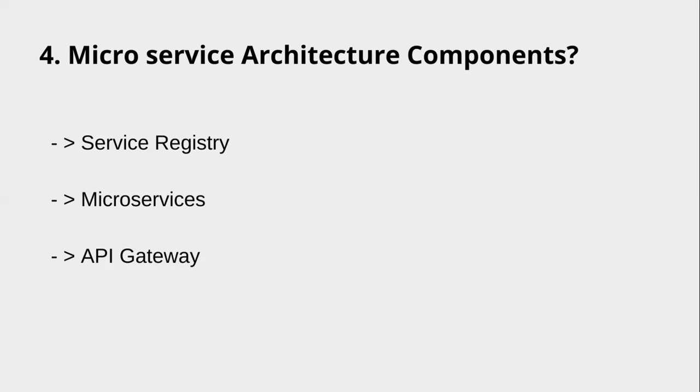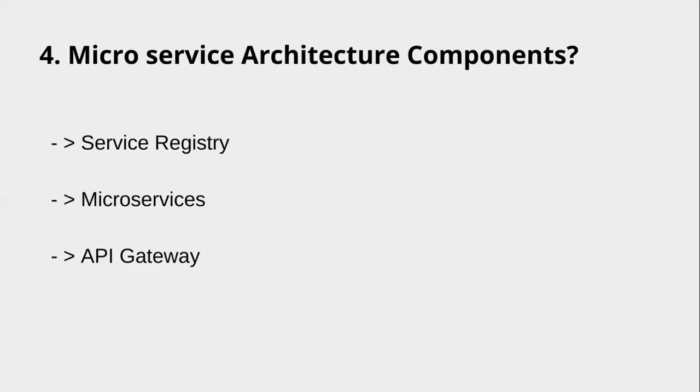If you want to talk about generalized microservice architecture, we have three main components. What components are there? Service registry is one component, microservices is the second component, and API gateway is another component. There is no rule that every project compulsorily should use all these components.